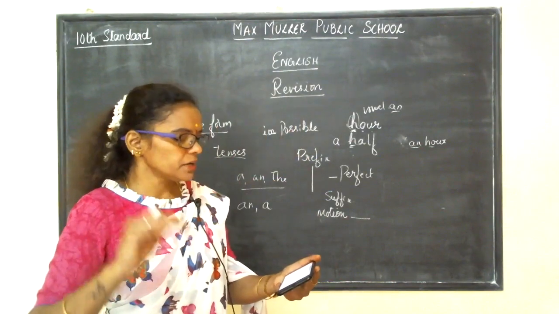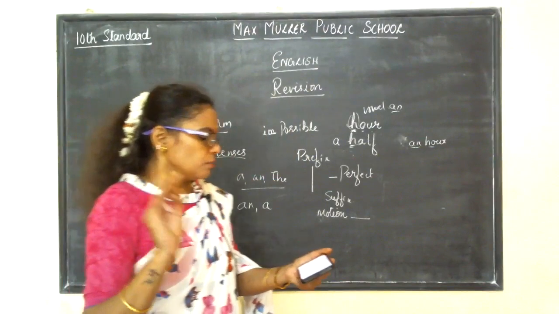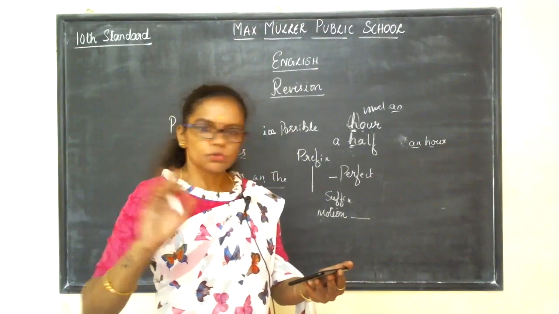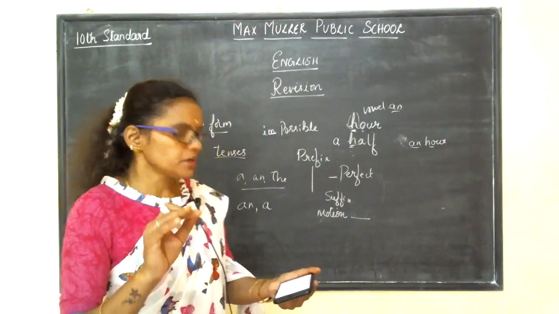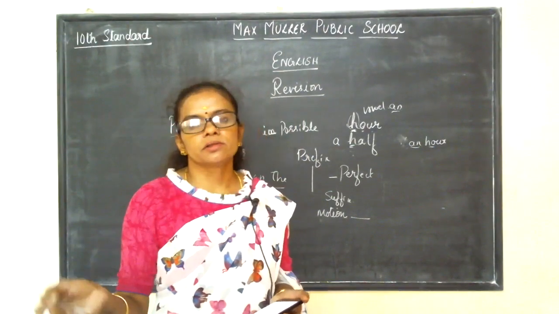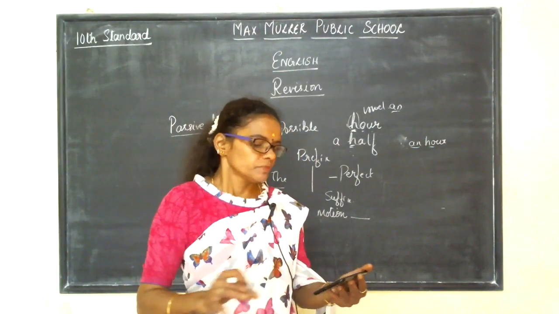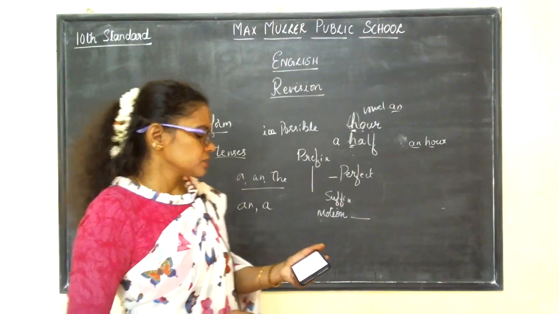No. I bought it, still I needed it. No. I bought it, so I needed it. No, it cannot be. I bought it because I needed it. Because I needed it, I bought it. That's the meaning. So we have to put there the D option, because. That's the right answer.